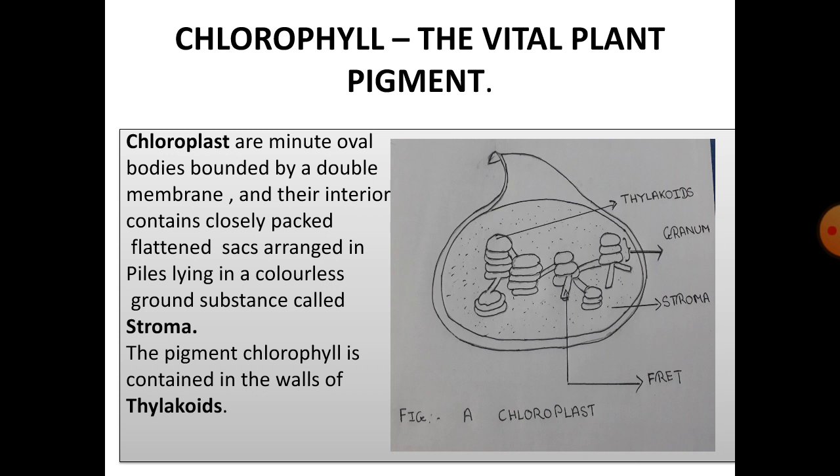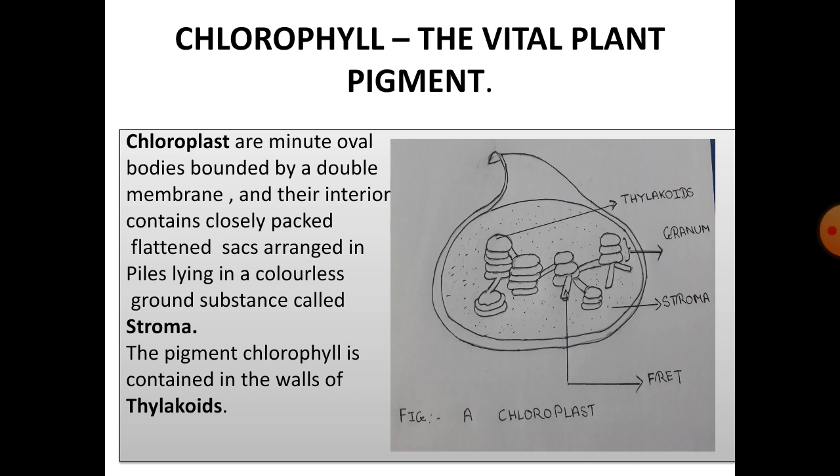Chlorophyll, the vital plant pigment. Now, chlorophyll is a green coloring matter found in plants. It is contained within a cell organelle, and that cell organelle is called chloroplast. Now, what are chloroplasts? Chloroplasts are minute oval bodies bounded by a double membrane structure, and their interior contains closely